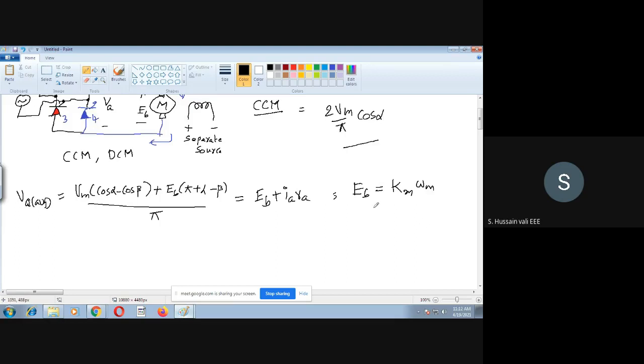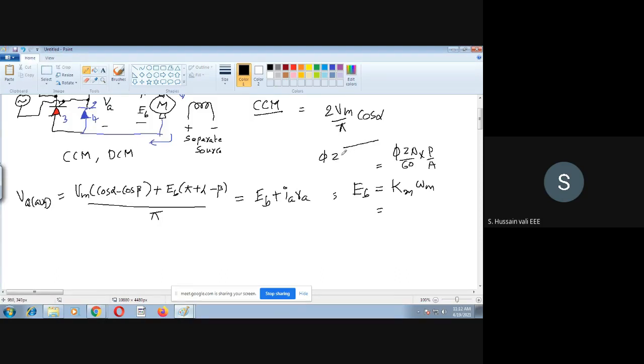We will recall that also: phi z n by 60 into p by a. So we'll write n in terms of omega. Omega is equal to 2 pi n by 60, so n is 60 omega by 2 pi.